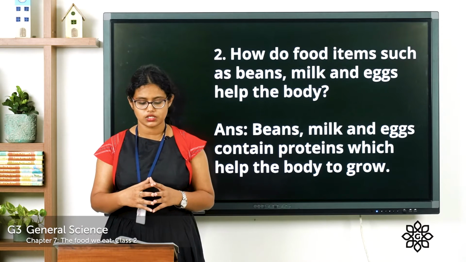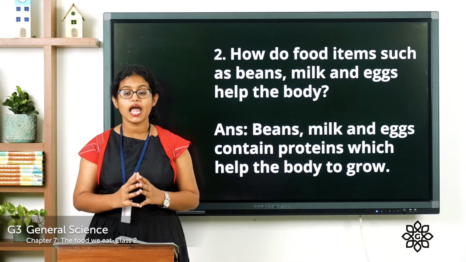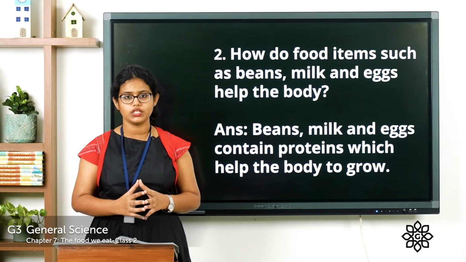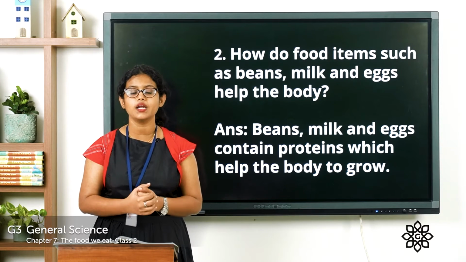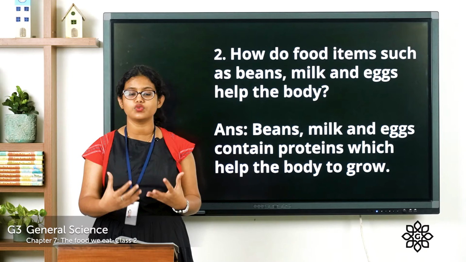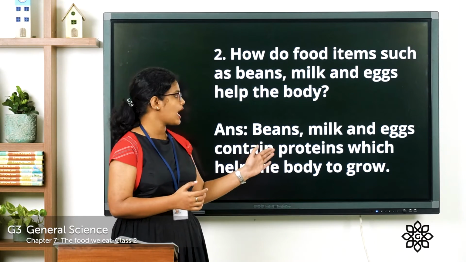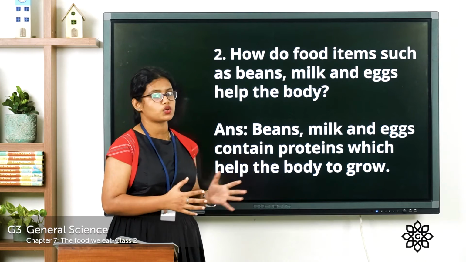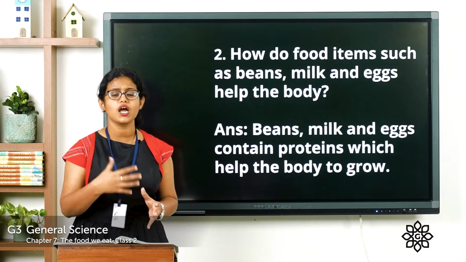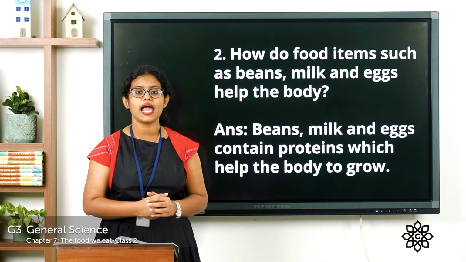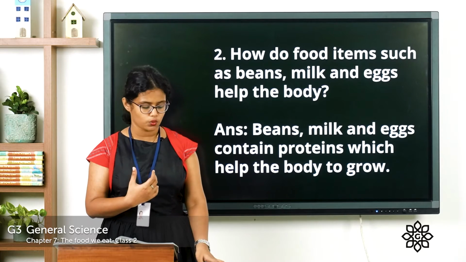Coming to the second question. How do food items such as beans, milk and eggs help the body? So we know that all these food items help us to build our body. They are protein-rich food. So let's see the answer. Beans, milk and eggs contain proteins which help the body grow. So all these are protein-rich food. This helps us to build our body. We can say it helps us to grow.